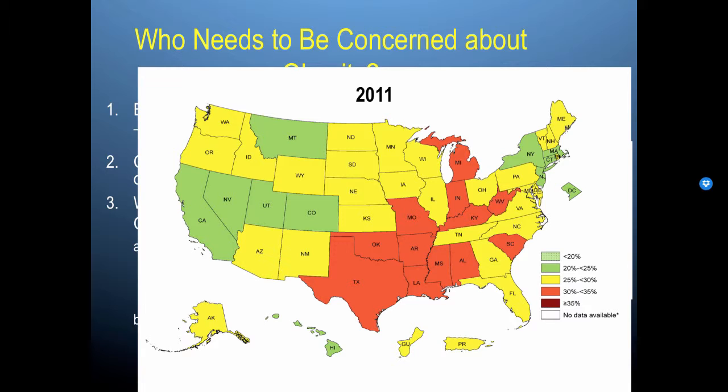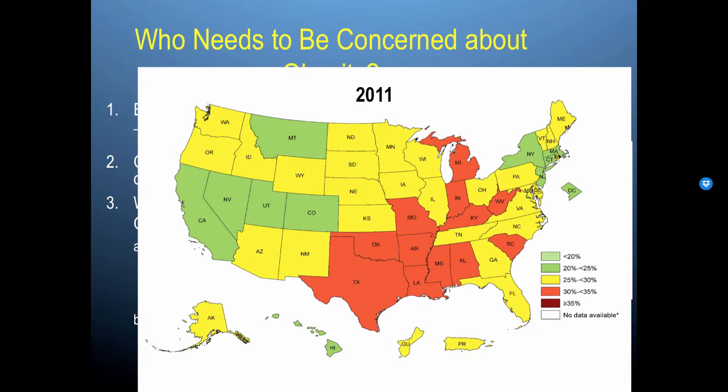And one thing that I want to point out is this is self-reported obesity. So what this means is that someone is telling someone else that they're obese. And so that's actually even harder for some people to think about. They might say to themselves, well, I'm overweight, but I'm not obese. So it's quite likely that the numbers of actual obesity are much, much higher than self-reported obesity.